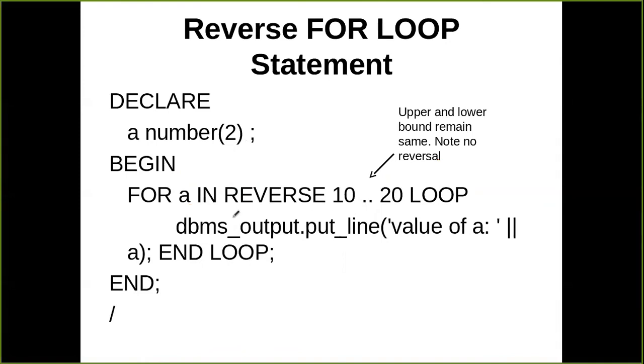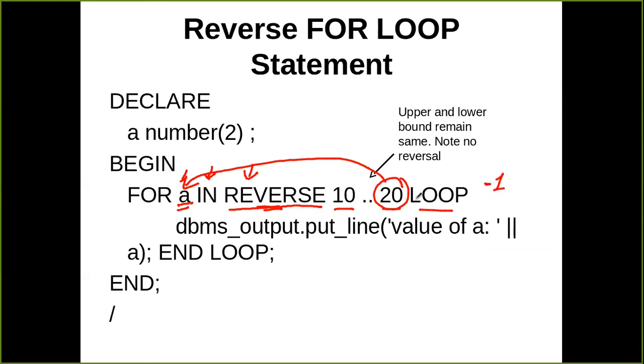Now coming to another variation of the for loop, where we are printing in reverse. So here the keyword reverse will be used. So for a in reverse 10 to 20 loop, the rest of the structure is the same. So this is my counter, this is the in keyword, this is the reverse keyword. Now what happened here is a is initialized with the last value, and because it is reverse, it is decremented by 1.